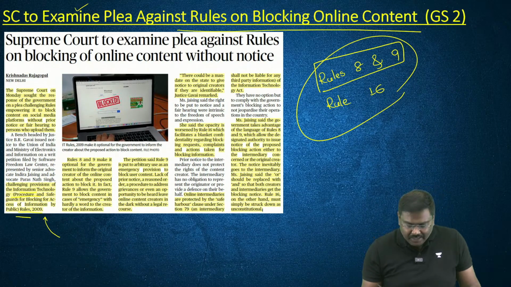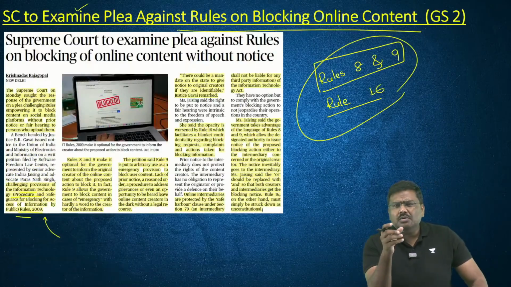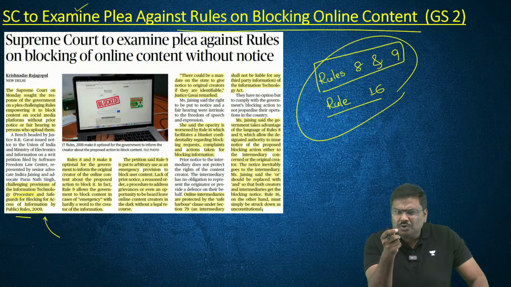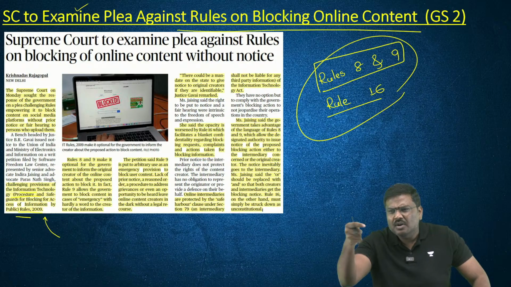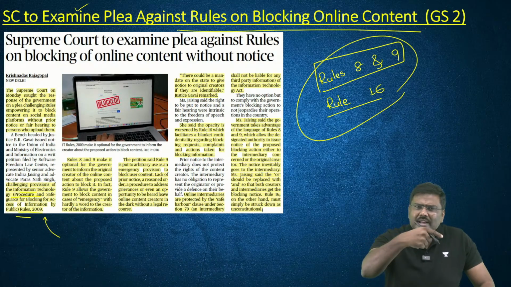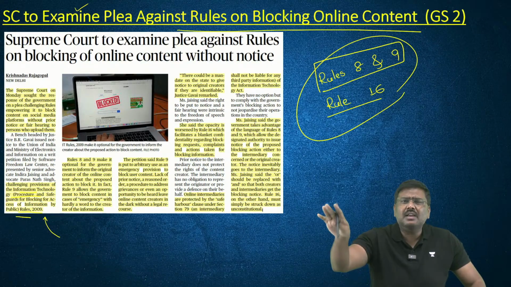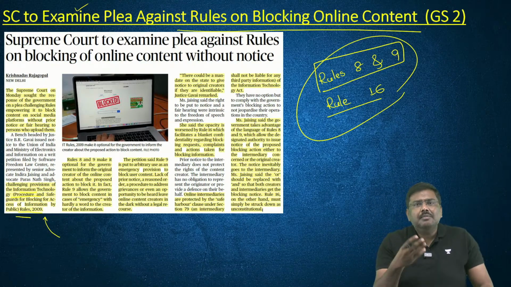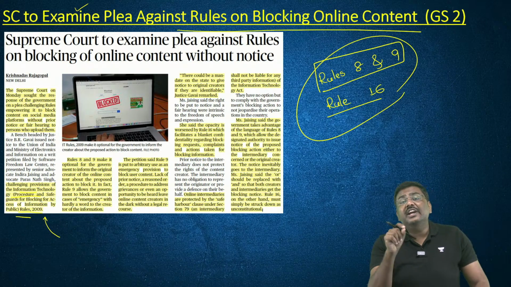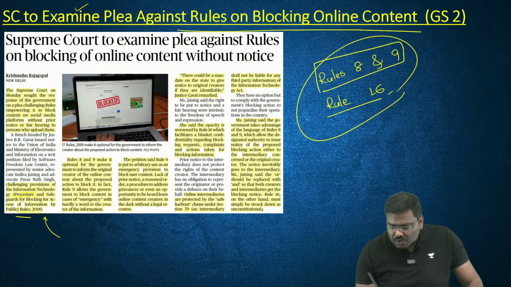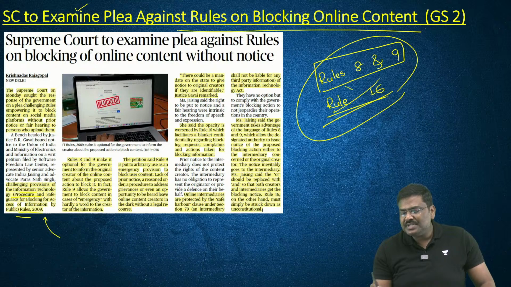Second contention is essentially regarding Rule 16, which says there is no need to make it public under what provision, for what purpose, and on what basis the takedown order has been issued. It shall not be revealed. It shall be kept confidential. Basically, the petitioners are saying it is against freedom of expression, freedom of press, etc. So rule number 16 should be declared unconstitutional and must be struck down.